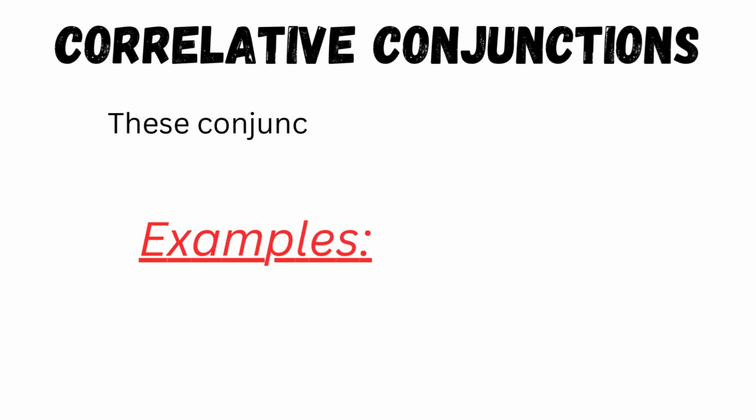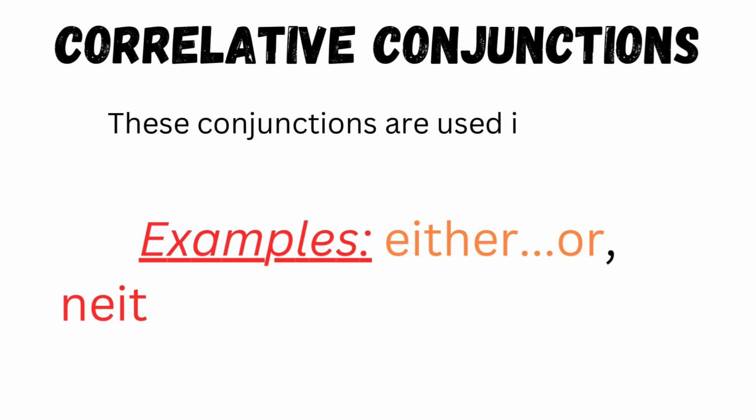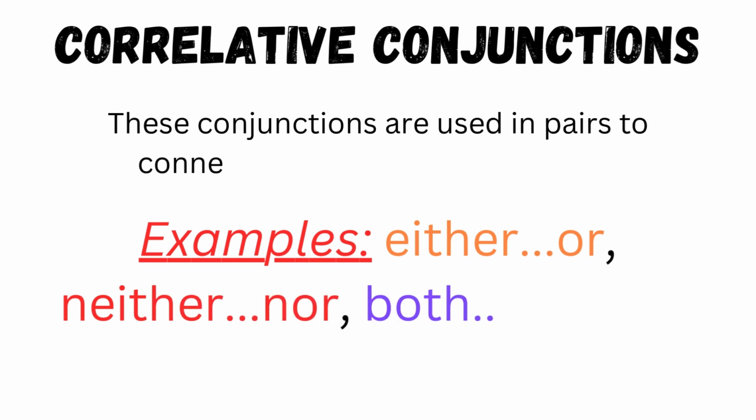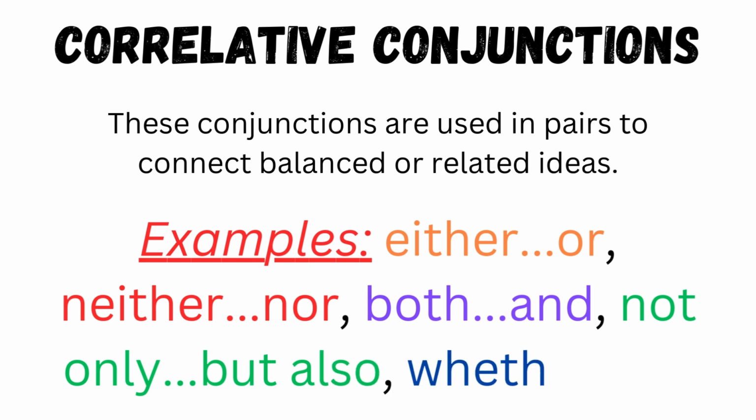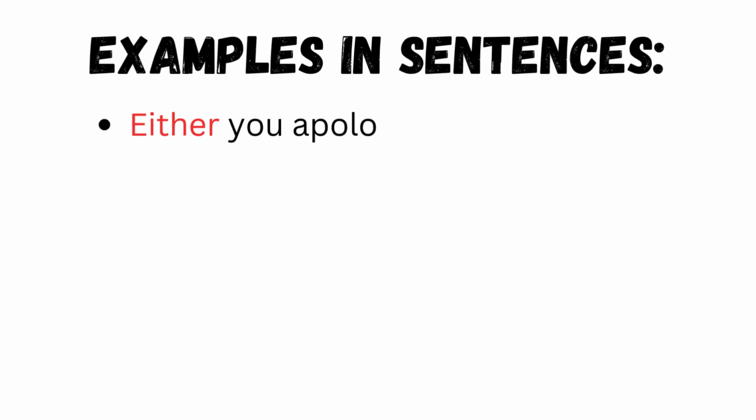Number three, correlative conjunctions. These conjunctions are used in pairs to connect balanced or related ideas. For example, either or, neither nor, both and, not only but also, whether or. Examples of correlative conjunctions in sentences.